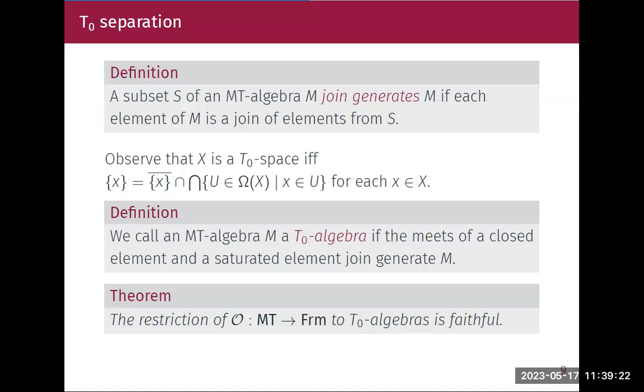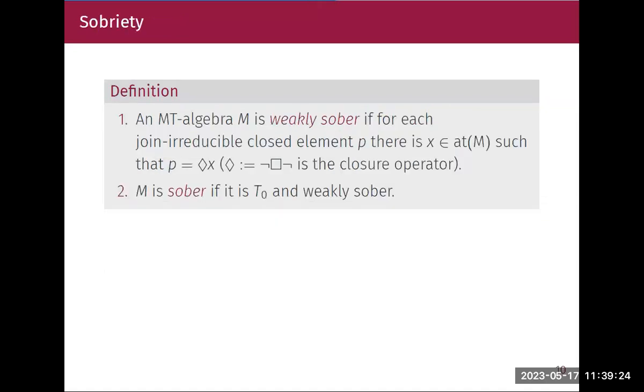And moving on to the next separation axiom, it's sobriety. We say an empty algebra is weakly sober if for each join irreducible closed element P, there is an atom X such that P is diamond X. Diamond here is the dual of box. It is box negation. And we say an empty algebra is sober if it is T0 and weakly sober.